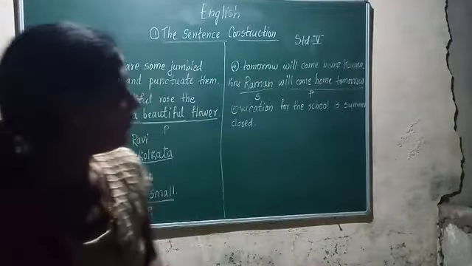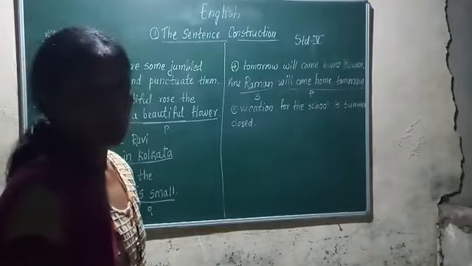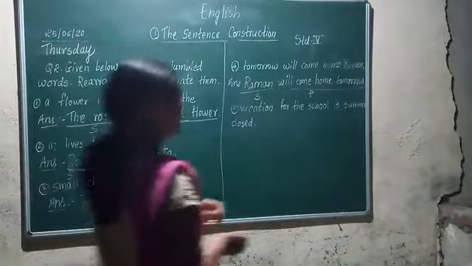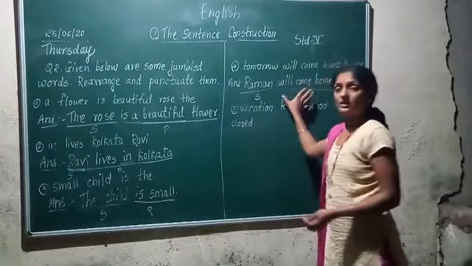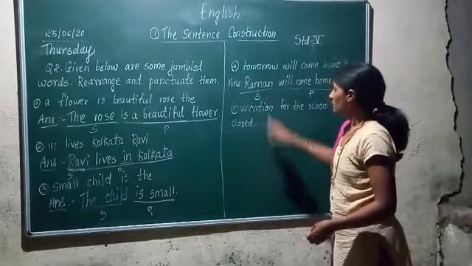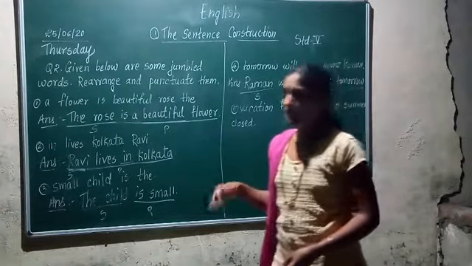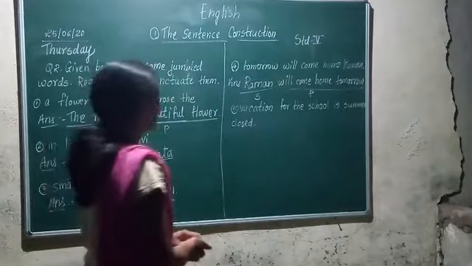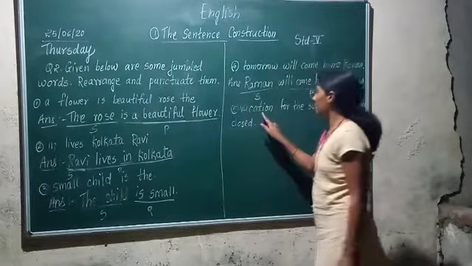Have you understood or not? In the fourth sentence, Raman is doing the action. Will come home. Now he is doing the action of coming. Right? So will come is what? Will come is a verb. Raman is what? Subject. So in this way, Raman is subject and the remaining part of the sentence is what? Predicate.